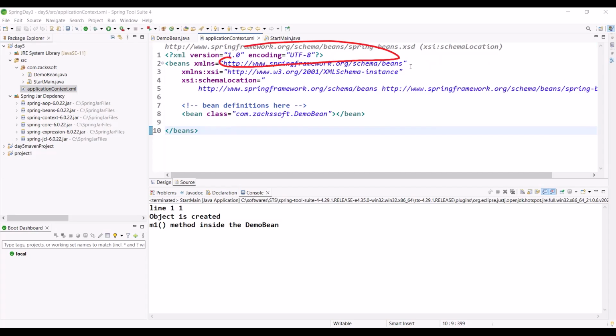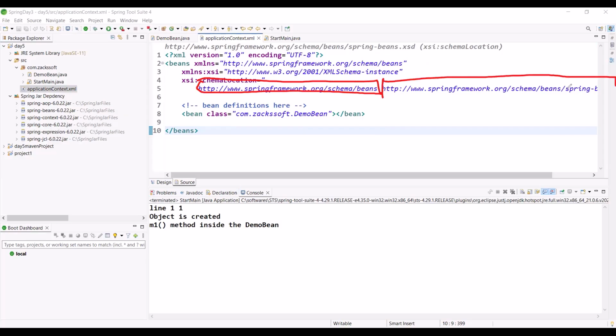This XML schema instance is the full form, and any name you can use. This namespace is given by W3.org. Why are we using it? Because we want to use a special attribute. What is the name? schemaLocation. For this purpose we are using it. In the schemaLocation, we provide the namespace and the corresponding XSD path. Is it okay?